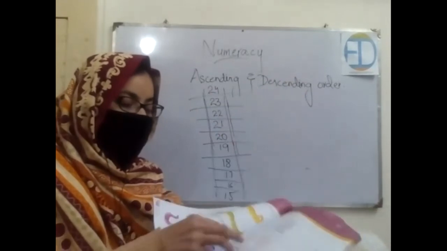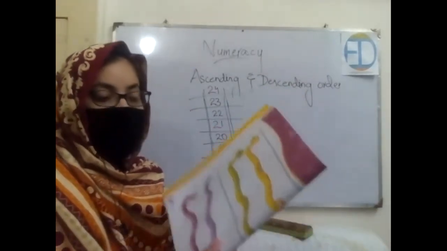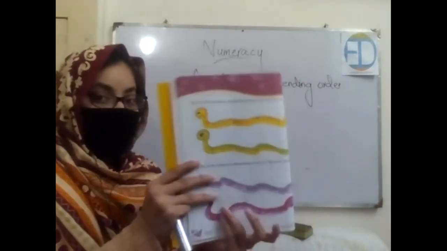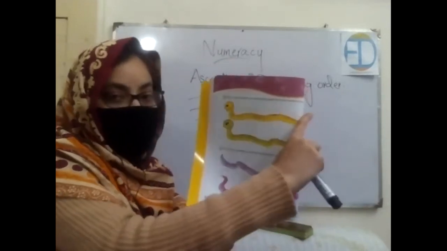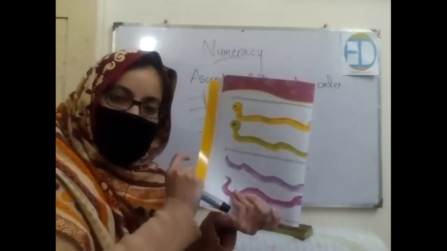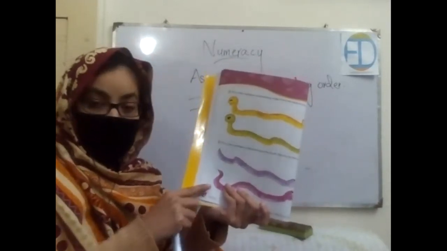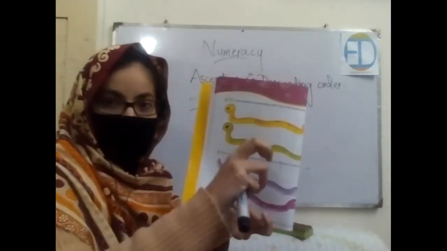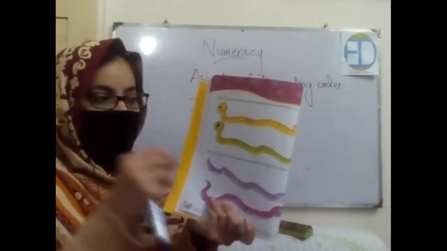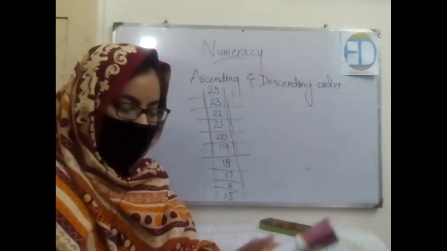And similarly, now on the next page, you have questions both for ascending and descending order. So first do that in ascending, in which you will start from the small number and then you will move towards the higher one. And in the descending order, you have to start from the higher number and then you move towards the lower one. So let's start these questions, okay?